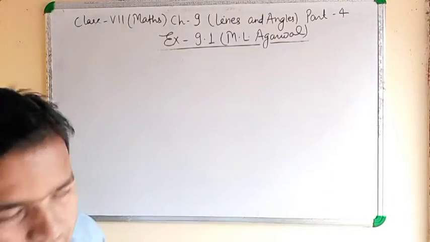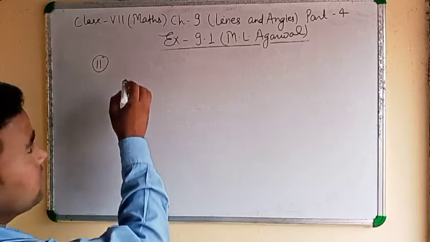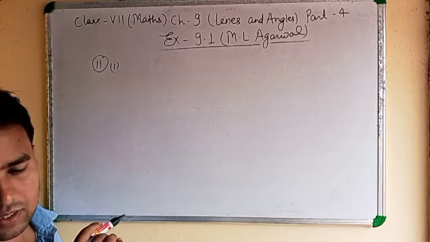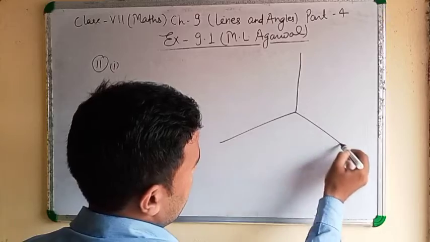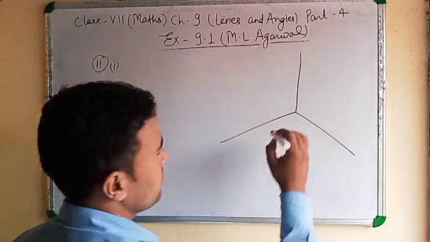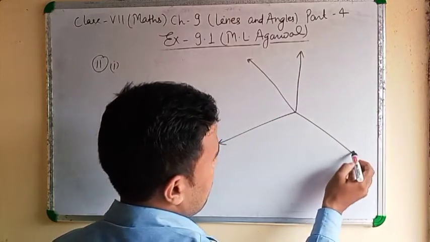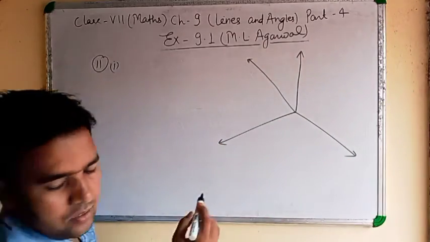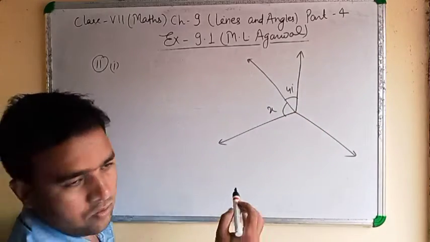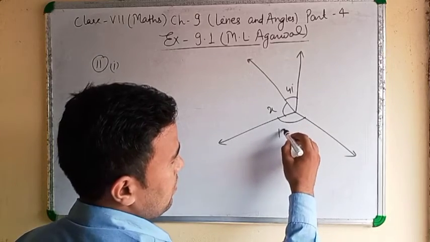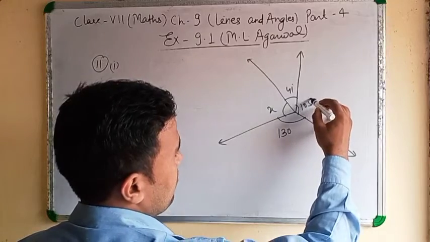Question number 11. Clear? Angles are given: x, 41, 130 and 105.